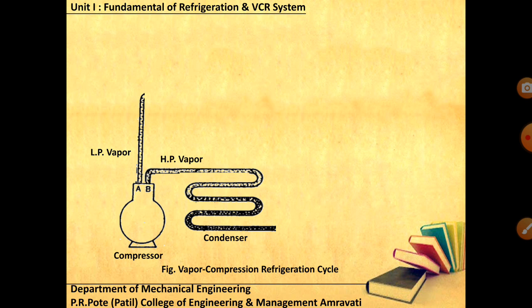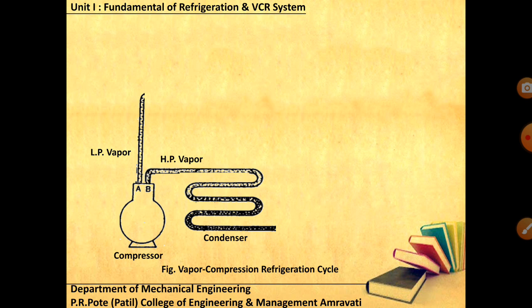If you have a low capacity unit, such as a domestic refrigerator, you don't need any working fluid other than air. So this is the condenser where your high pressure, high temperature, superheated refrigerant vapor is condensed.